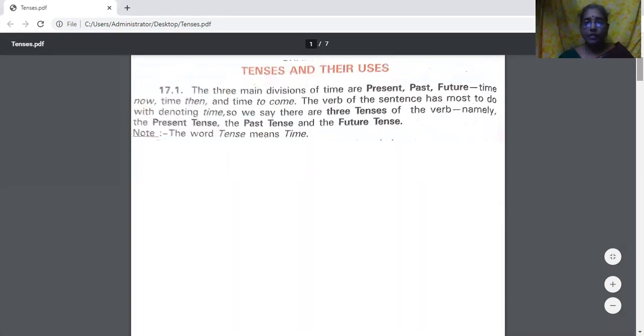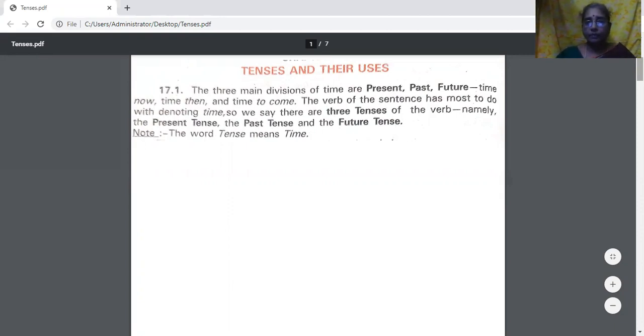The three main divisions of time are present, past, future. Time now, time then, time to come. Present means time now. Past means time then. And future means time to come.